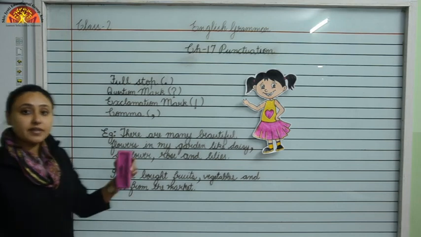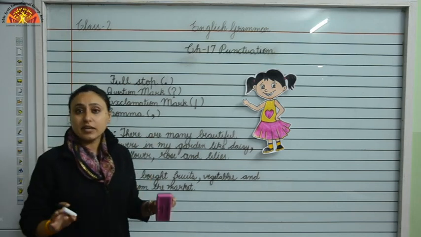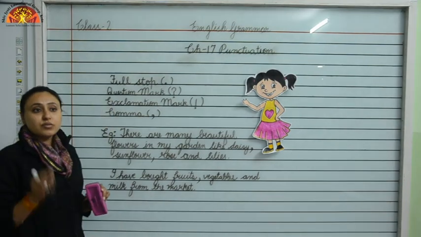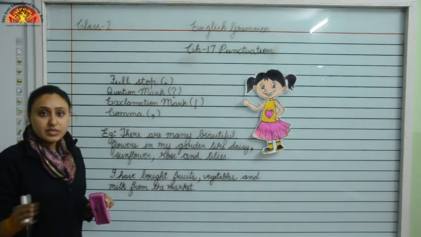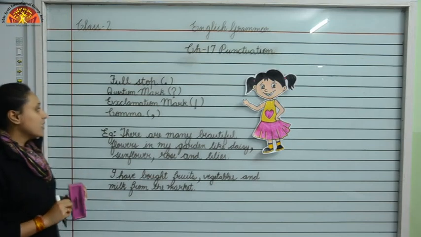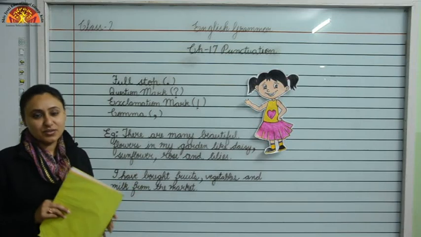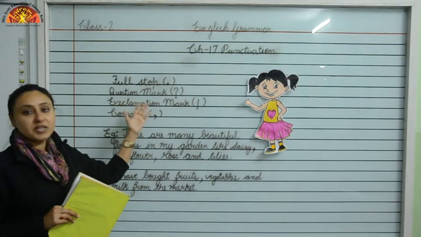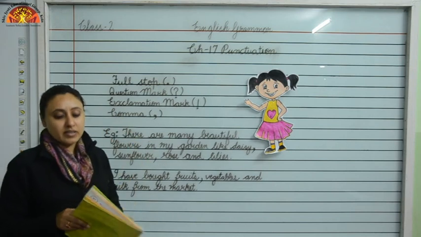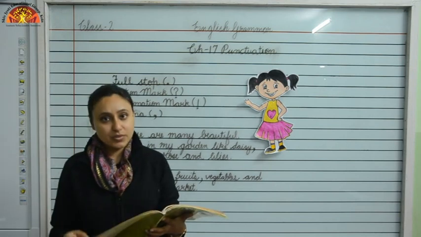If I write it all together, it will not be easy to understand. So children, we use a comma to separate words from a list, from a series or in a sentence to understand it more clearly. Okay. So children, I hope you have understood the use of full stop, question mark, exclamation mark and comma well.